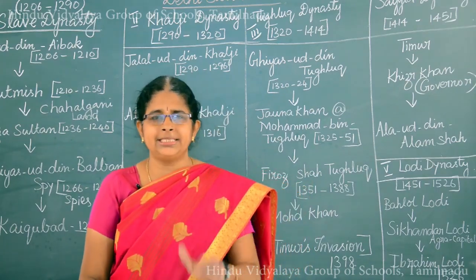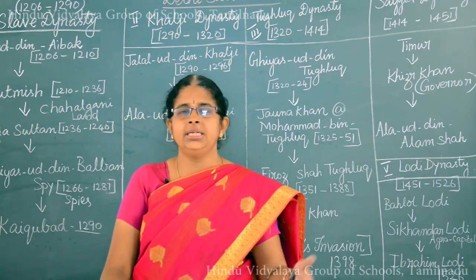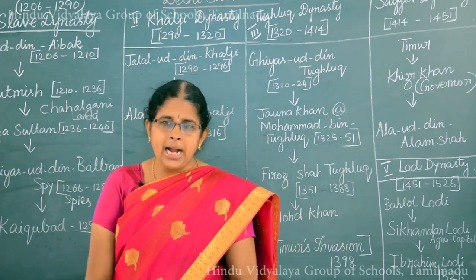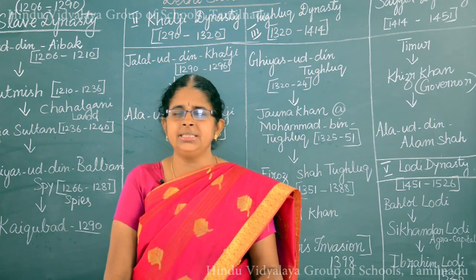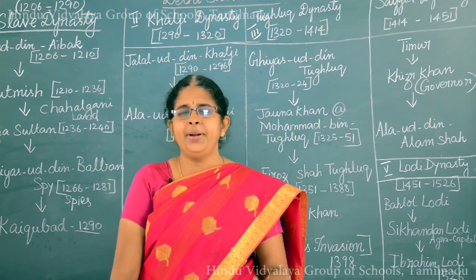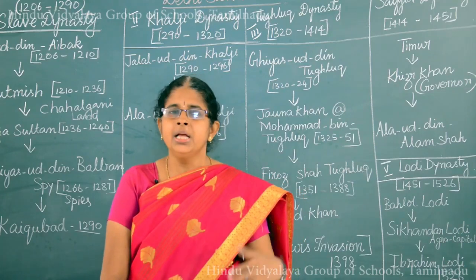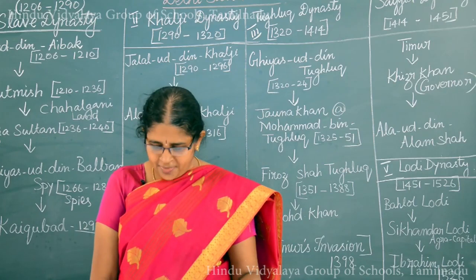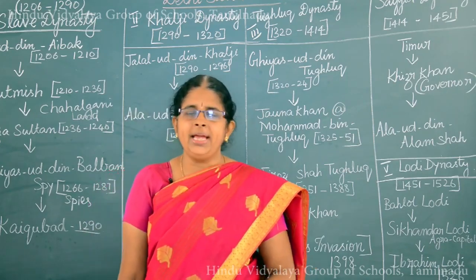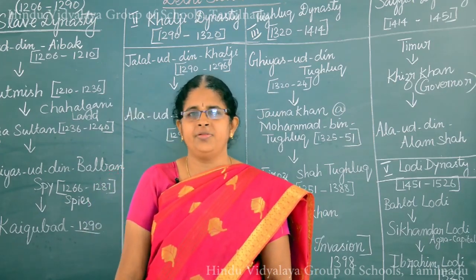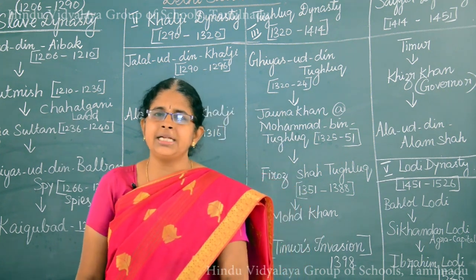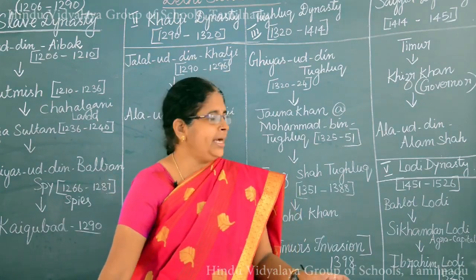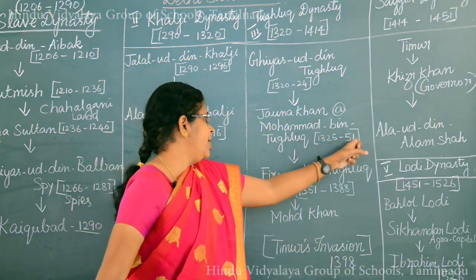So, immediately he stopped the circulation of the copper currency. Again gold and silver came into circulation, and many provinces and governors declared themselves independent during his period. They are the governors of Multan, Sindh, Devagiri, Madurai and Bengal, who declared independence and started to rule independently during his time, and he died in the year 1351.